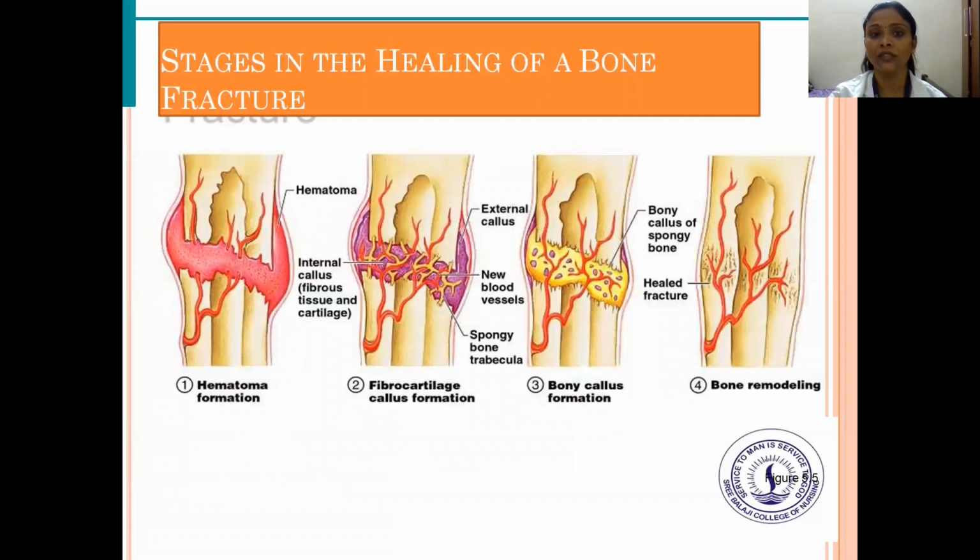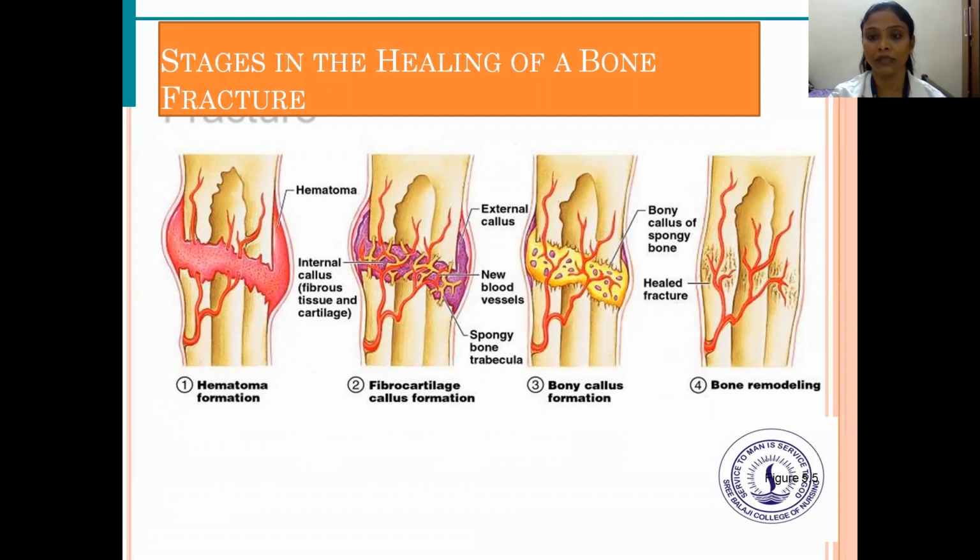The stages of healing of the bone: the first one is hematoma formation. Once the breakage takes place, a hematoma is formed in between the bones. Then fibrocartilaginous callus formation: the fibers in the tissue and the cartilage break down and give the external callus where new blood vessels come in, and spongy bone trabeculae occur. And then comes the bony callus formation.